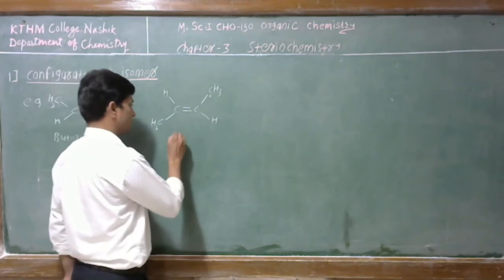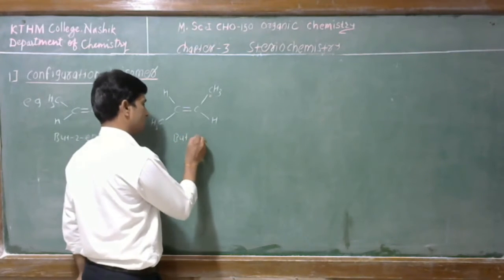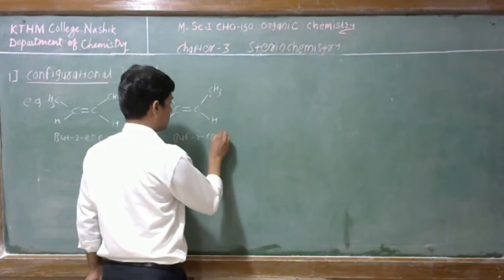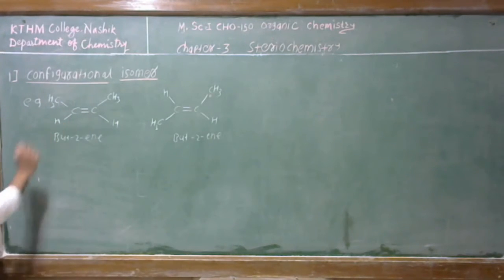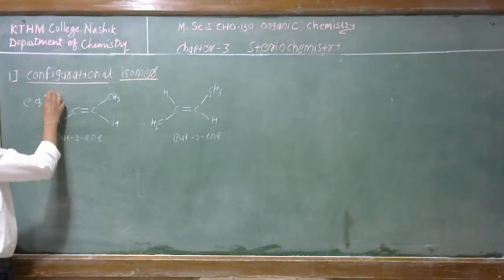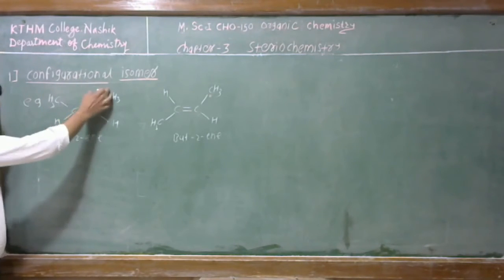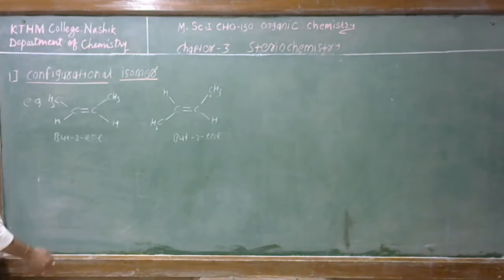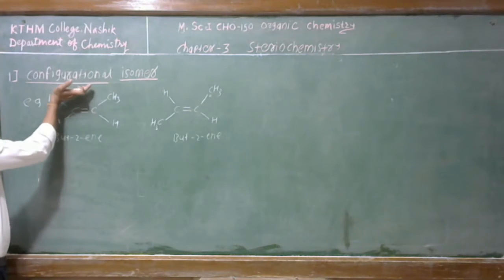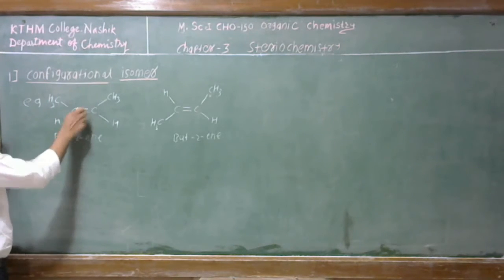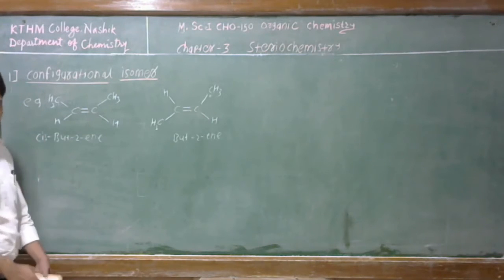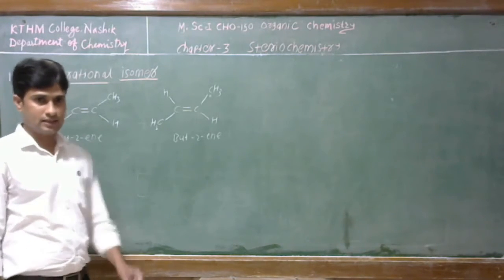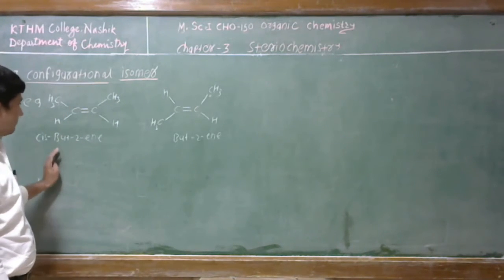This is also but-2-ene compound. Friend, see in this structure, the two same groups, that is the methyl groups, are toward the same side of the double bond. Therefore, this is known as the cis isomer, and the name of this compound is cis-but-2-ene.